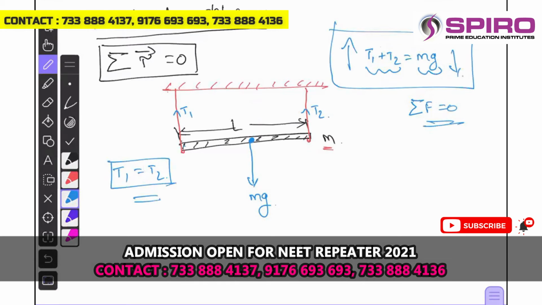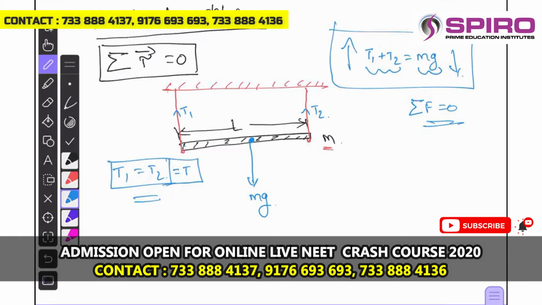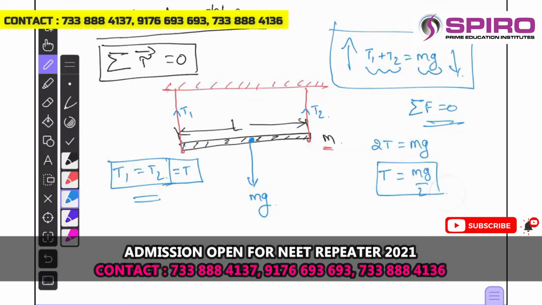And T1 equal to T2, and let us say both values equal to something like T. Then T1 plus T2, which is 2T, is equal to mg, and the tension in each string will be mg by 2, mg divided by 2. And rotational equilibrium also we have to understand.